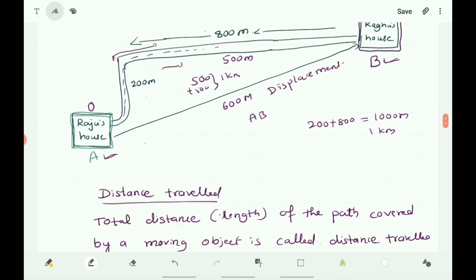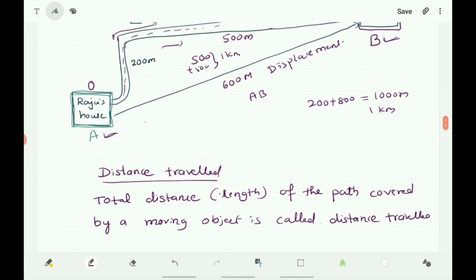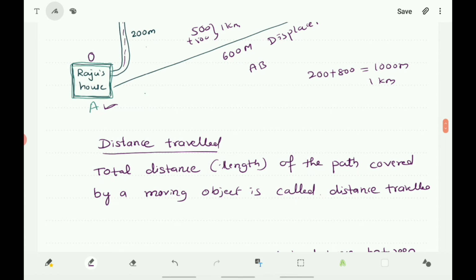Here you know that distance travelled is a scalar quantity and displacement is a vector quantity. So what is scalar quantity? Here we are using only magnitude to represent distance travelled. Distance is a scalar quantity. It requires only magnitude for representation. And displacement is a vector quantity. It requires both magnitude and direction for representation.